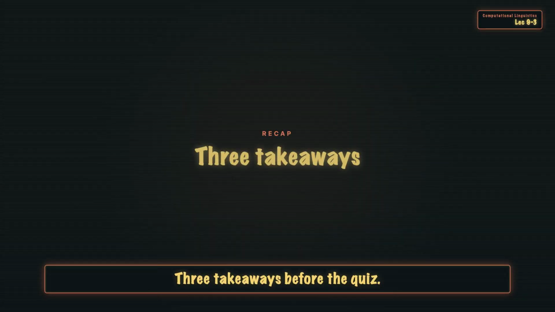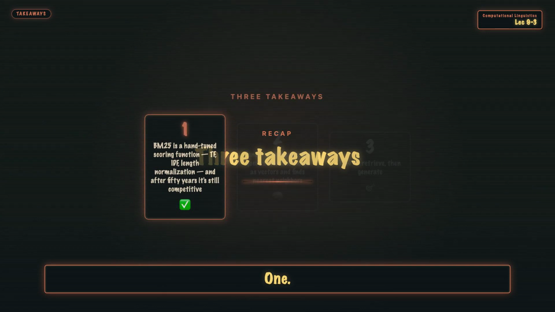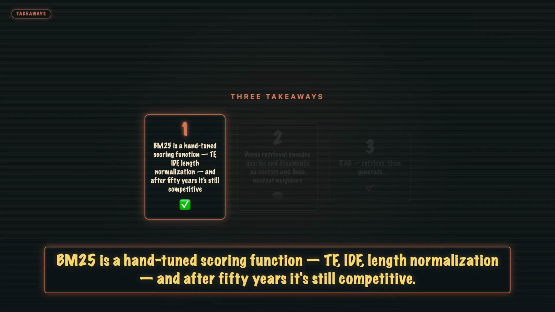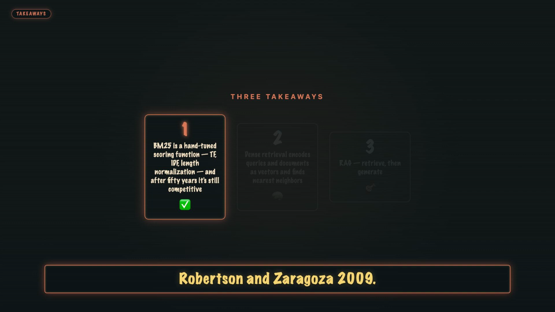3 takeaways before the quiz. 1. BM25 is a hand-tuned scoring function: TF, IDF, length normalization, and after 50 years it's still competitive. Robertson and Zaragoza 2009, runs on a CPU, no training data required.